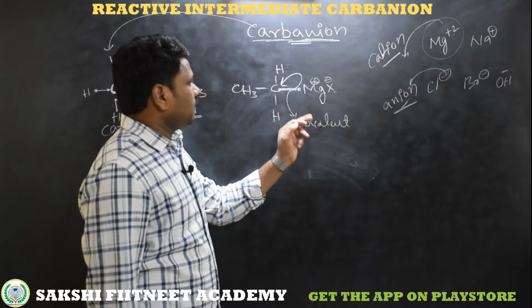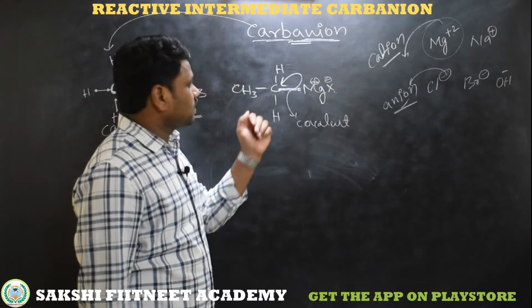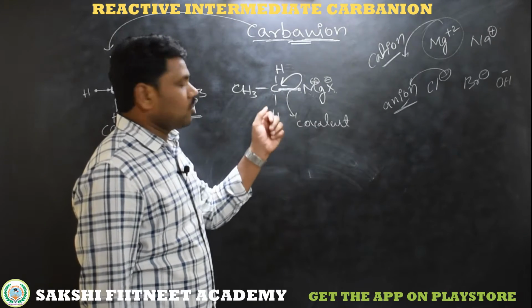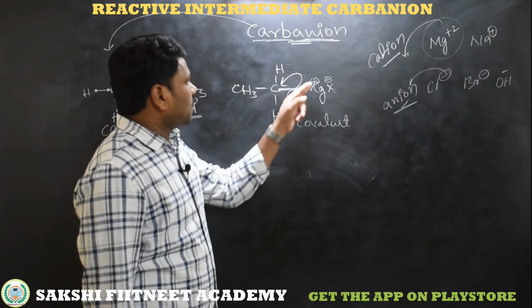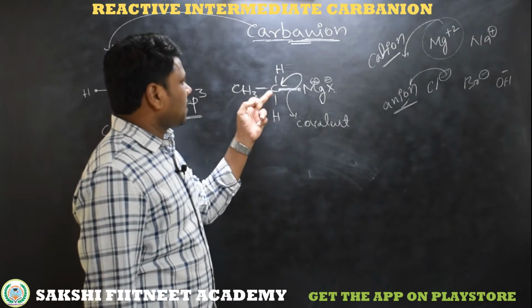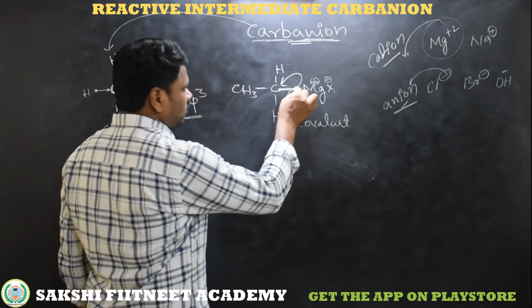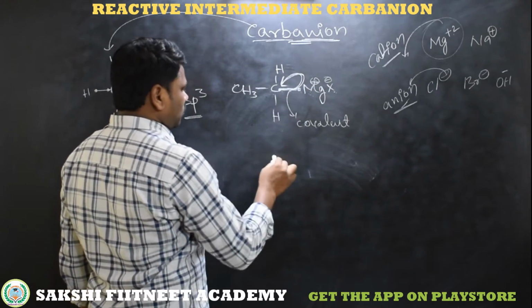Magnesium shows less electronegativity compared to carbon. So on bond fission, that is heterolytic cleavage, the electrons obviously shift to the more electronegative side. In this case, carbon is more electronegative, magnesium is less electronegative, and the bond electrons shift to the more electronegative carbon.